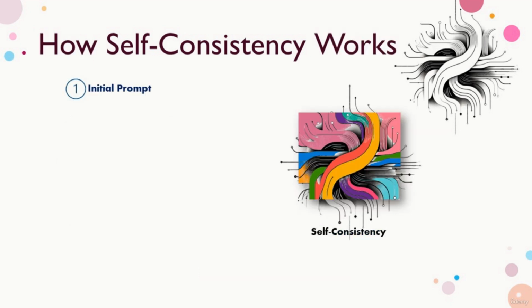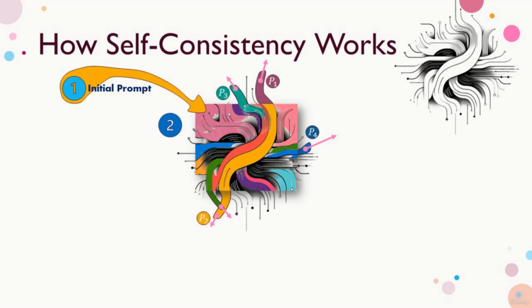To no surprise, the process begins from the initial prompt. In self-consistency prompting, the prompt is structured to encourage the model to generate multiple independent reasoning paths or answers to a question. This can be achieved by explicitly asking the model to consider different approaches or perspectives in its responses. The prompt is then submitted to the language model.